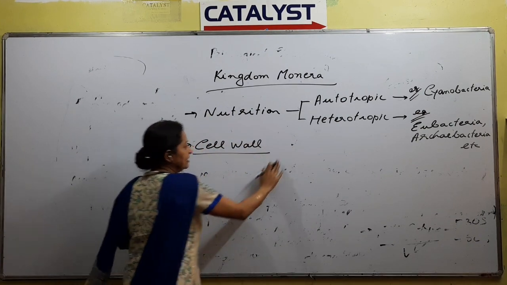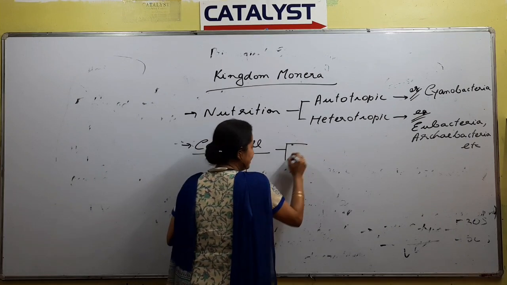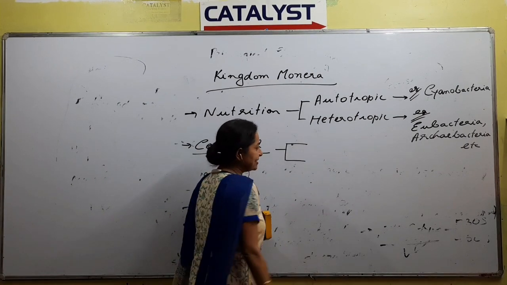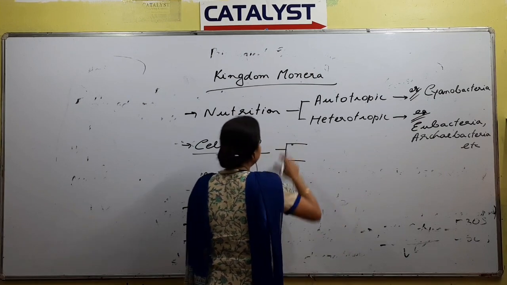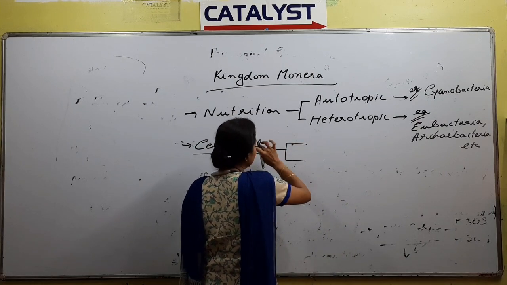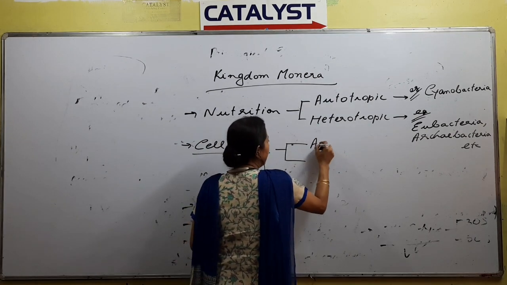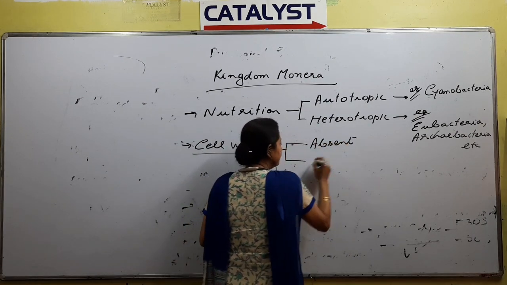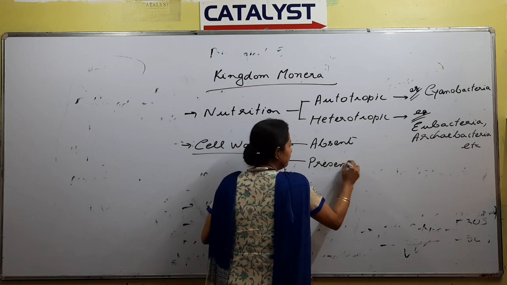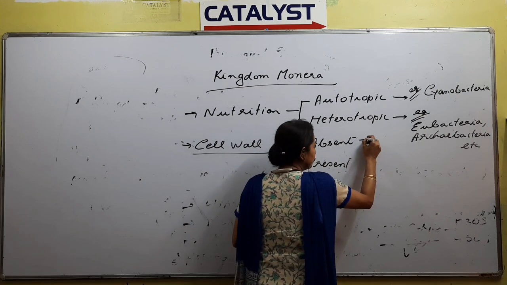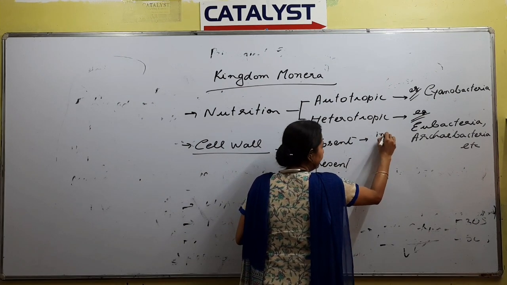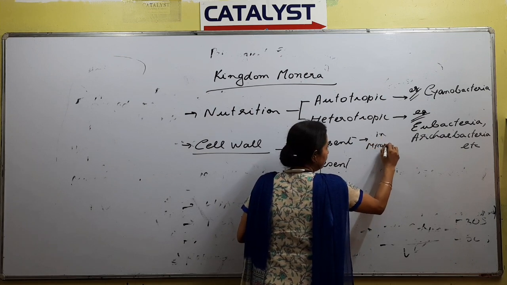Next we come to the cell wall. Is the cell wall present or absent in the prokaryotic cell? In this kingdom you have certain organisms with a cell wall and certain organisms without a cell wall. Cell wall is absent in mycoplasma.